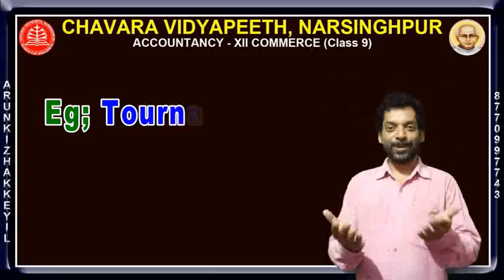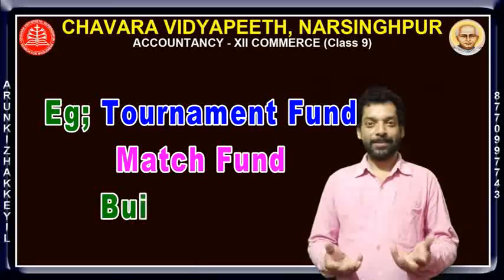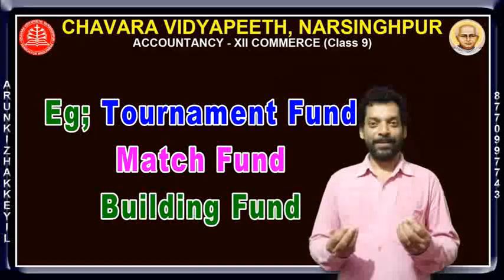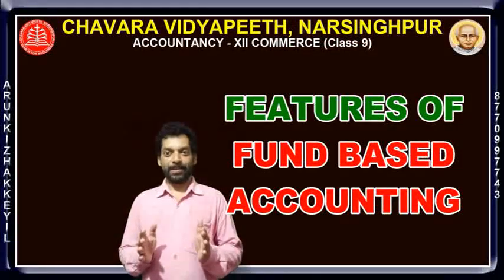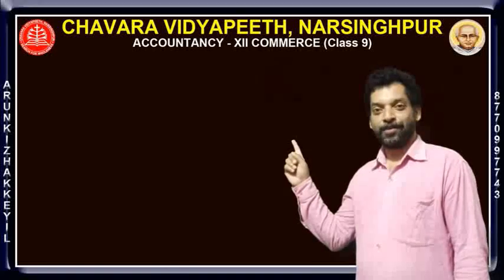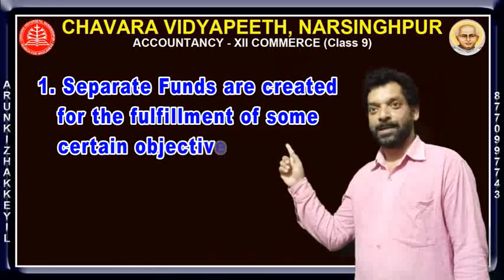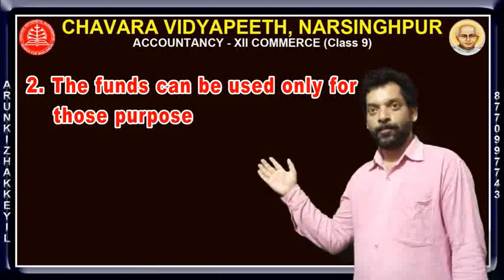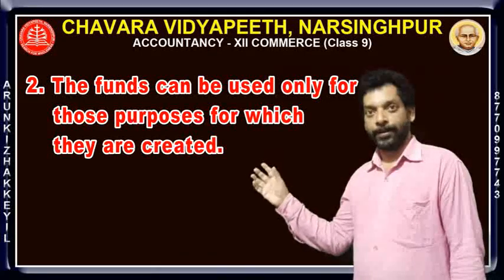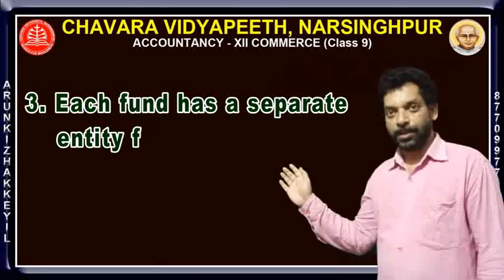Examples: for conducting a tournament, tournament fund; for conducting matches, match fund; for construction of a building, building fund. Then what is the problem with the fund? Let us discuss the features of fund-based accounting. Listen very carefully. The first feature is separate funds are created for the fulfillment of certain objectives. Second feature is the funds can be used only for those purposes for which they are created. Third feature is each fund has a separate entity for accounting.